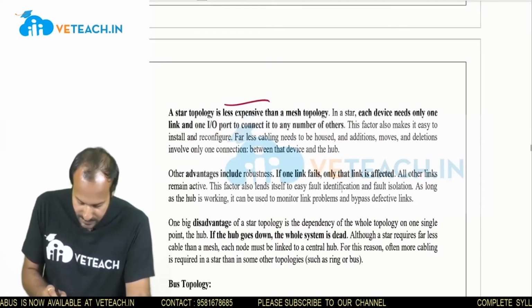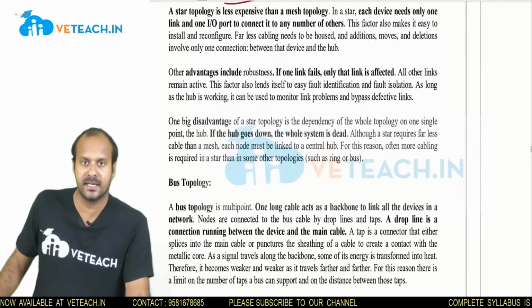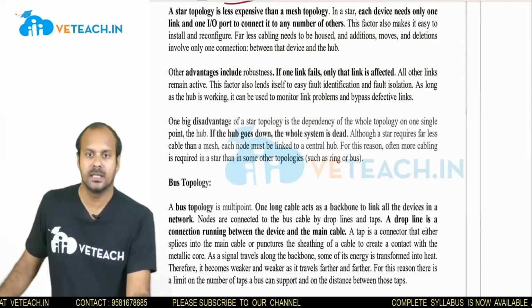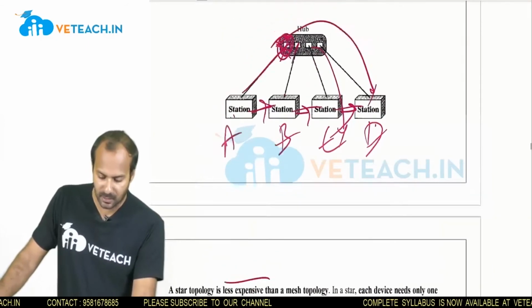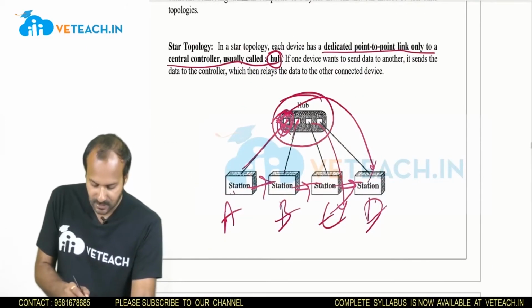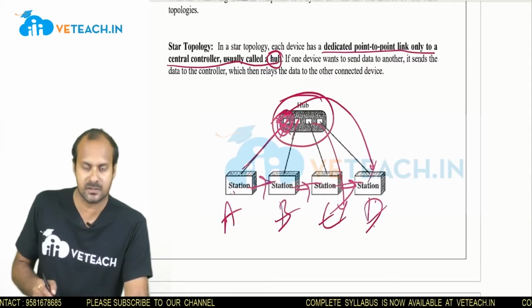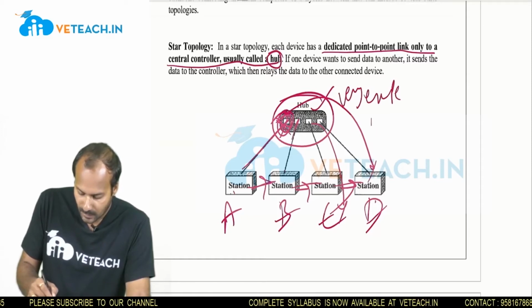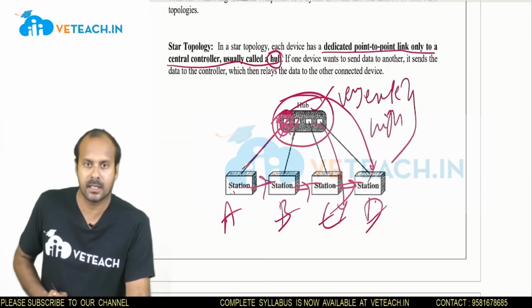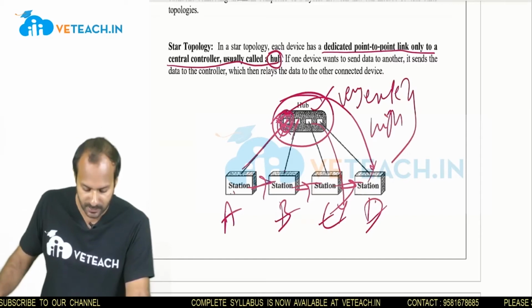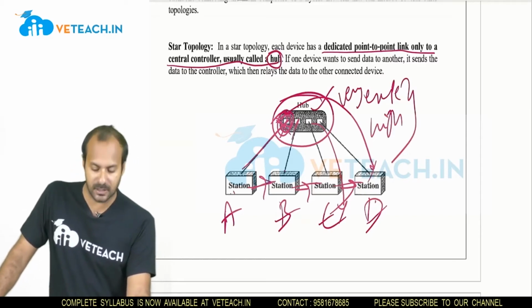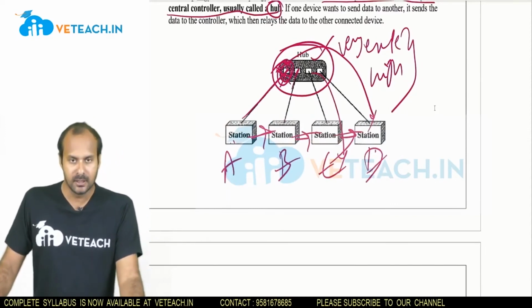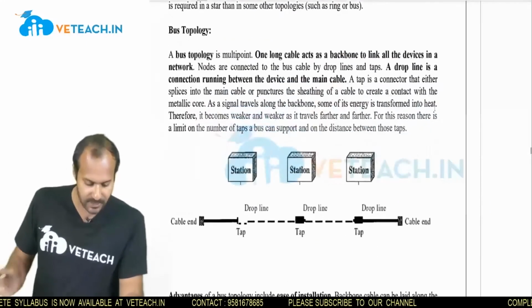As for the advantages of this star topology, it is very less expensive and very easy to construct. And the major disadvantage is, if the hub fails, then the communication may be lost. If the complete hub fails, the communication between all these stations will be lost. So the hub must be very reliable and of high quality, then only can the communication be done in an effective manner. So one of the major disadvantages of star topology is, if the hub is disconnected, the complete communication will be disconnected. And the next one is the bus topology.